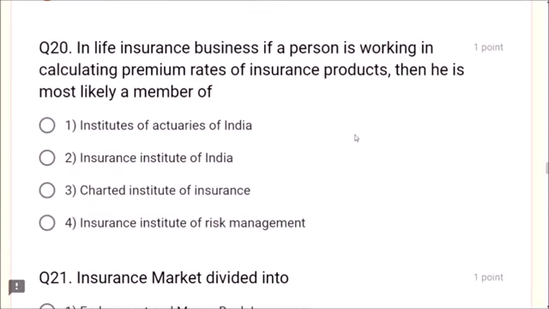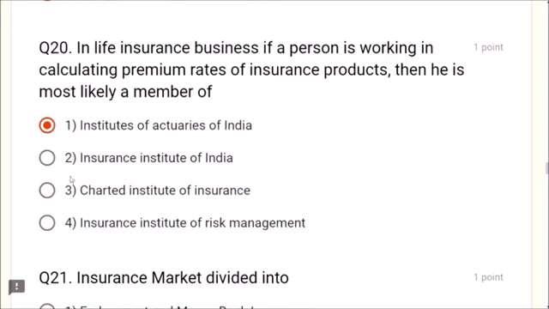In life insurance business, if a person is working in calculating premium rates of insurance products, then he is most likely a member of what? Institute of Actuaries of India. Dear friends, this is very, very important. Who will calculate the premium rates? Institute of Actuaries of India.